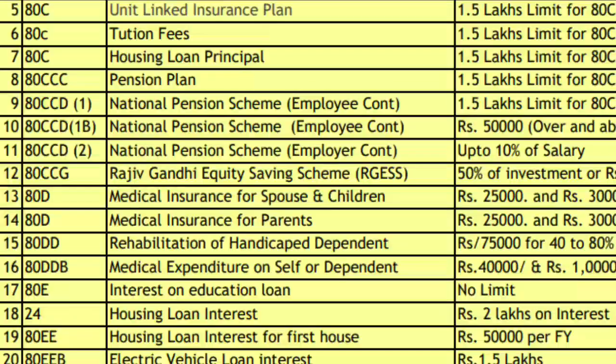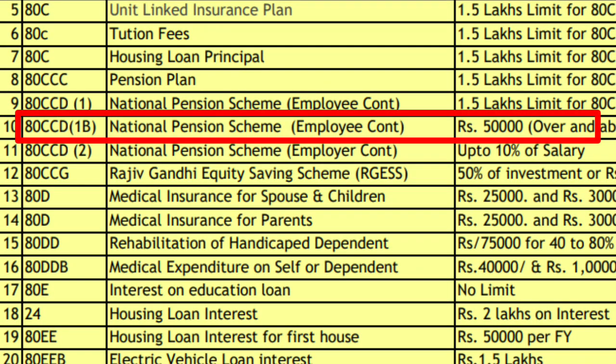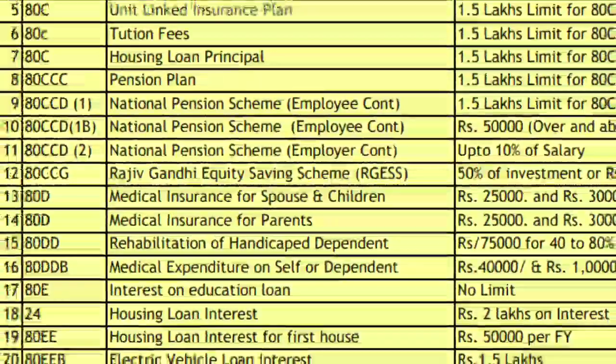And there is something over and above 1.5 lakhs, which is the national pension scheme employee contribution, 80CCD(1B), where you can invest around 50,000 rupees into the national pension scheme, because now even private employees can invest into the national pension scheme and get the benefit out of that. So 50,000 you can invest every year and you can get the benefit.